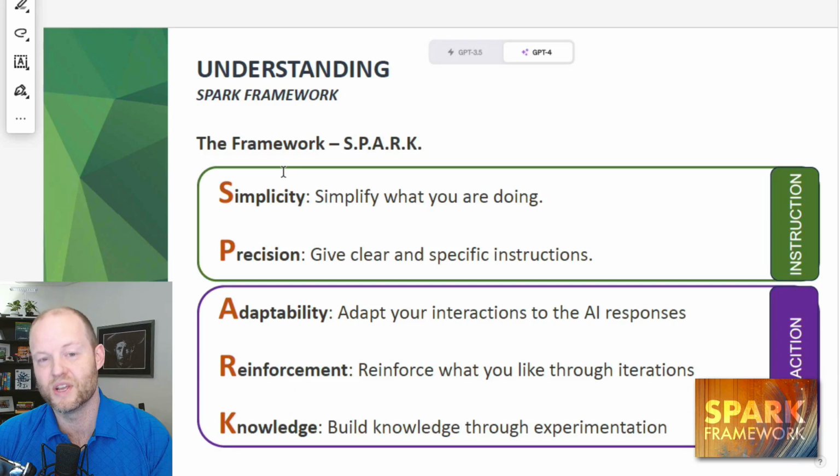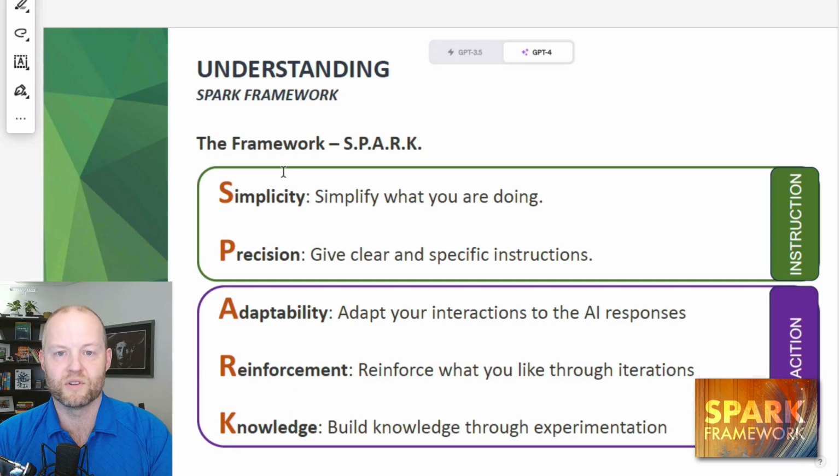Now, I built the Spark Framework as a tool for communicating with something, specifically an AI, or how do I work with AI? You may not be using it for that application, but in this literacy class, it's about thinking through how we communicate effectively. There are 5 pieces: simplicity, precision, adaptability, reinforcement, and knowledge.